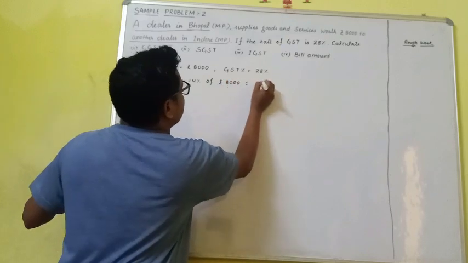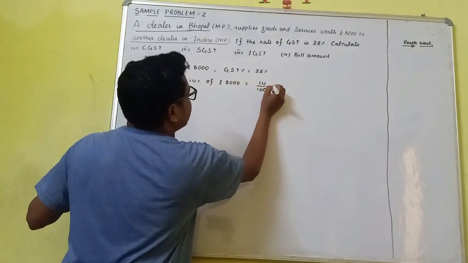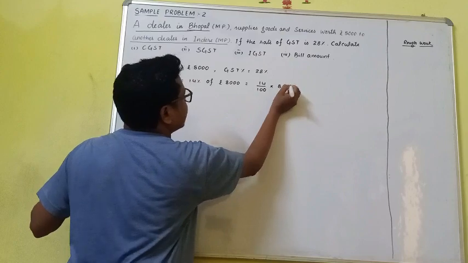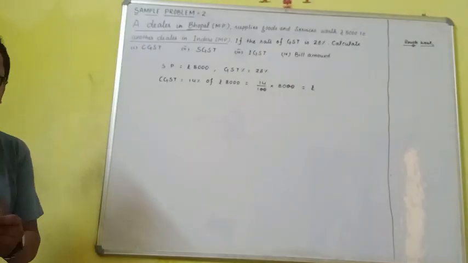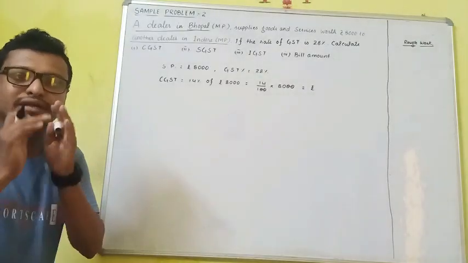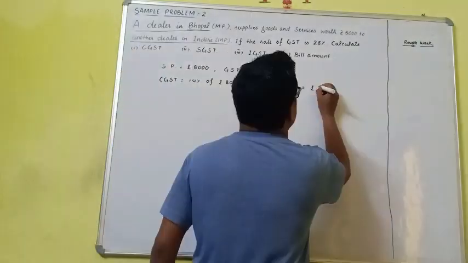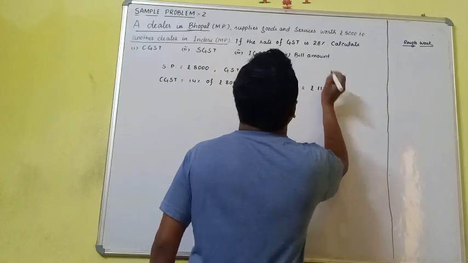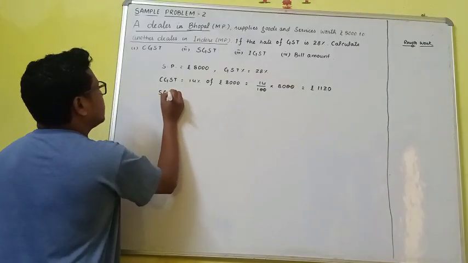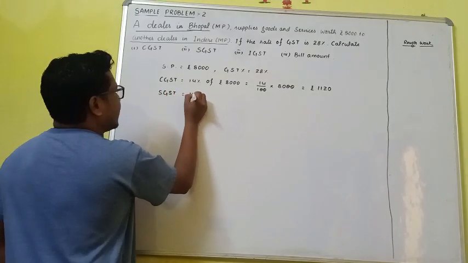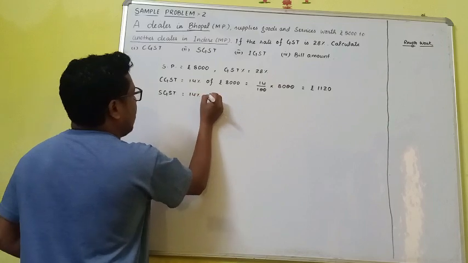So it will be 14 by 100 into 8,000. So the zeros cancel. 14 times 8, how much? You have to calculate. So it will be 112, so 112 means 1120.